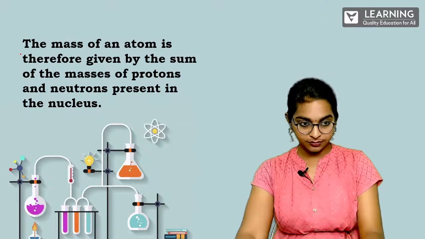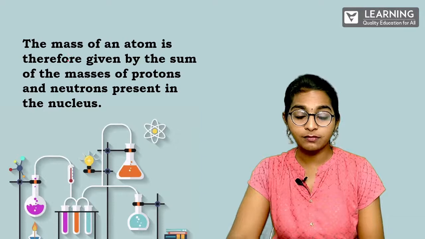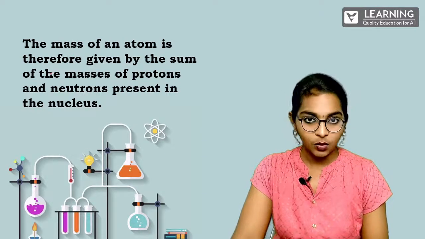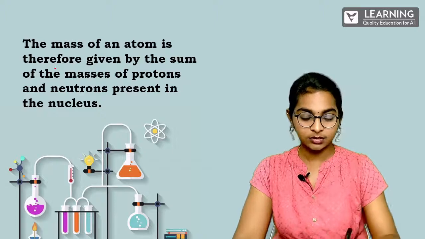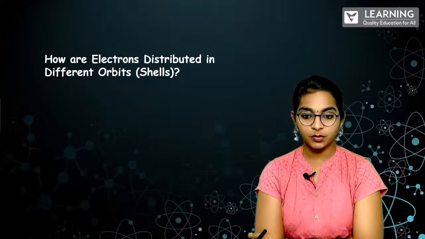So yeah, make a note of this. Mass of an atom is therefore given by the sum of masses of protons and neutrons present in the nucleus. Okay? Clear? Good. So now this is something which is really important.